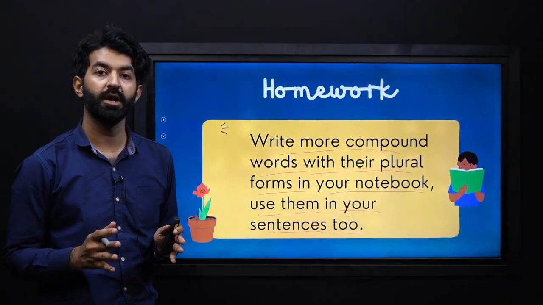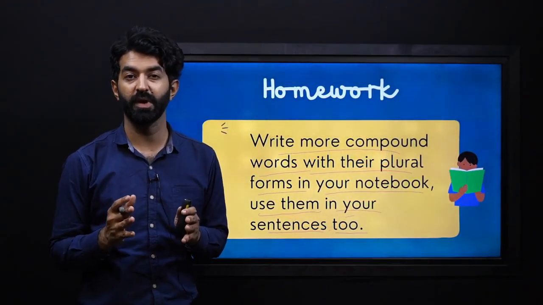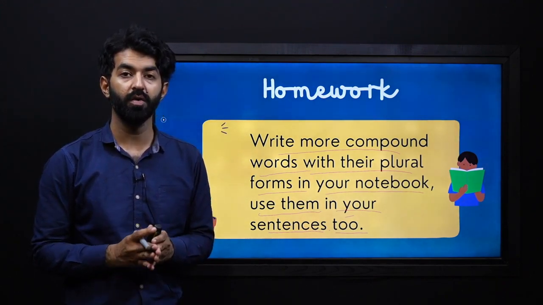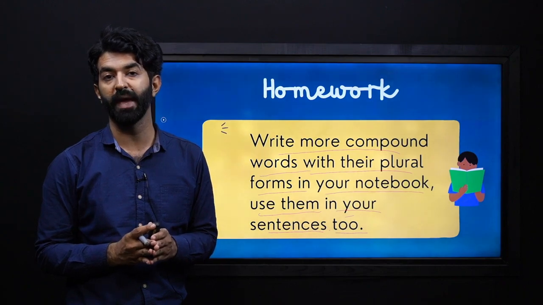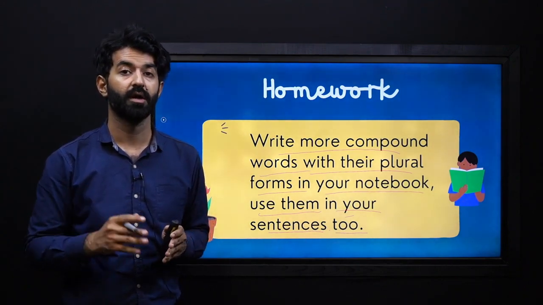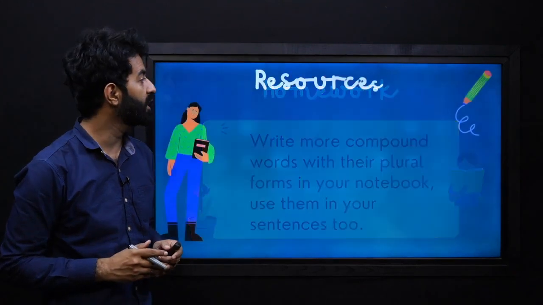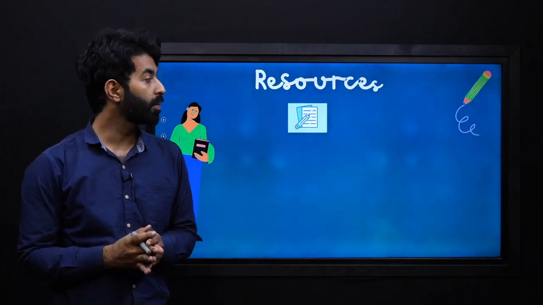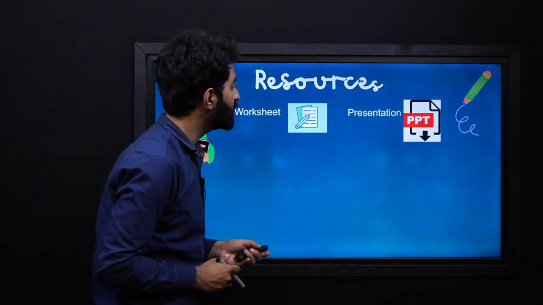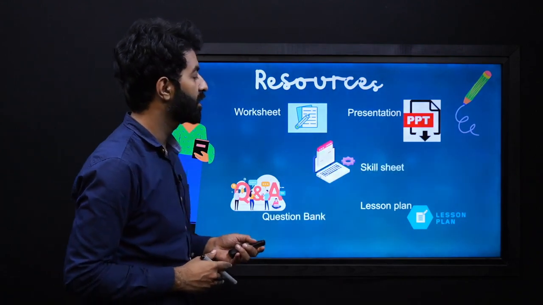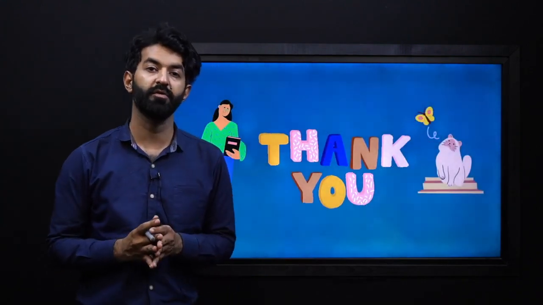After learning about the correct way of pluralizing compound nouns, we are now able to make so many different compound nouns and their plurals by ourselves. So this will be very easy. At the end, we have some resources attached for your help. This is a worksheet, a presentation, a lesson plan, a question bank, and finally a skill sheet. All these things can be found easily.